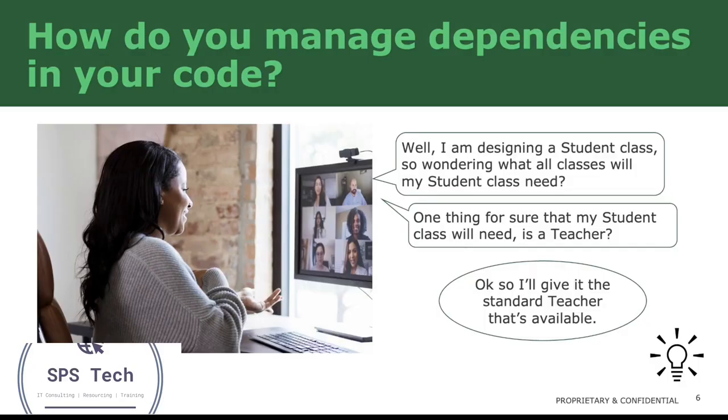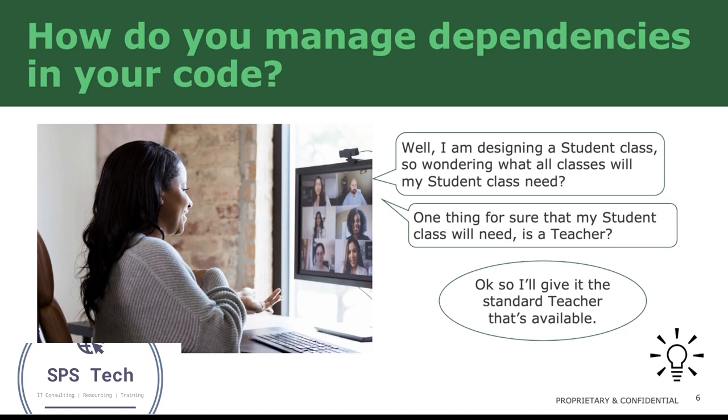In order to understand Spring Framework in more detail, let's take an example. The lady in the picture is our developer, and she is trying to design a student class. Whenever you try to design a class, you first of all think what other classes my class will need. So the developer here is thinking what all will my student class need.